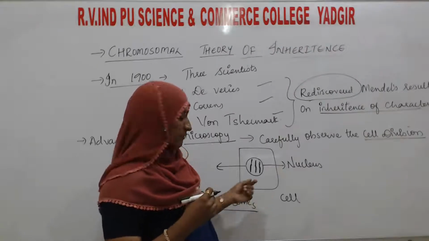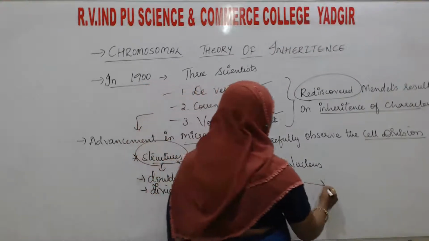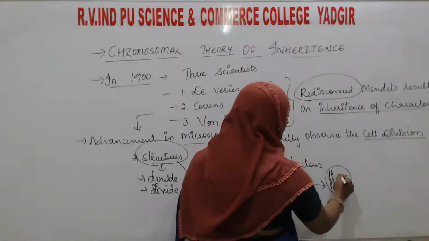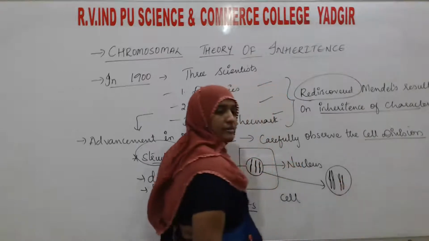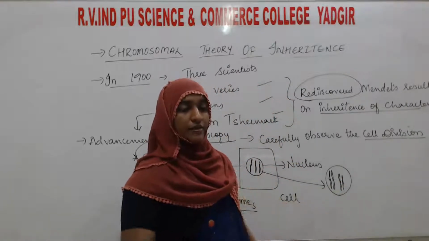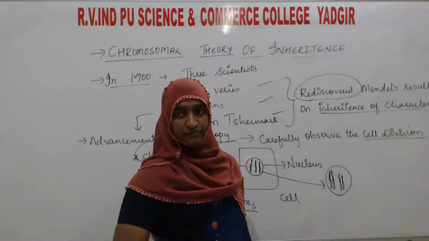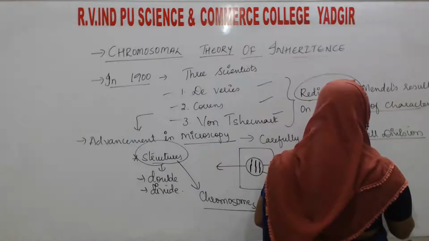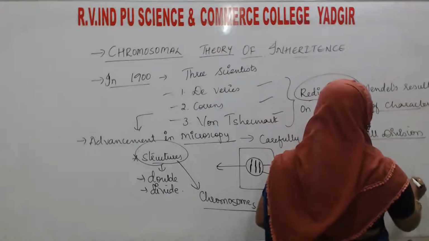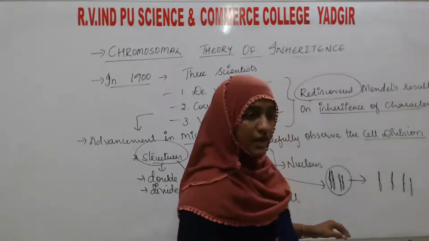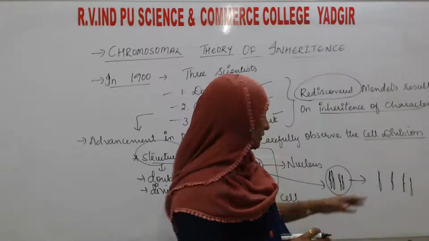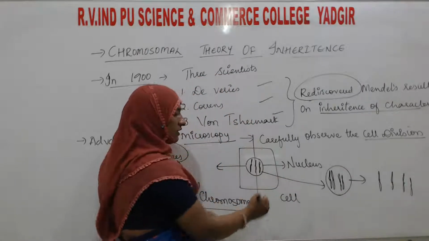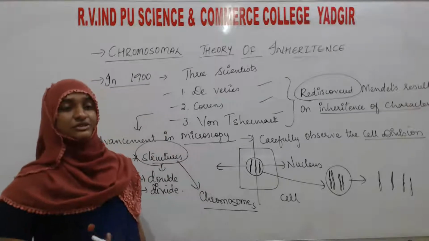These structures first get doubled, occurring in a pair like this. Then they start to divide in this way. After that, the cell will start to divide. First this division takes place, then the cell starts to divide. Like this they observed cell division.